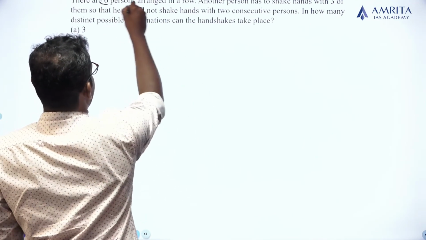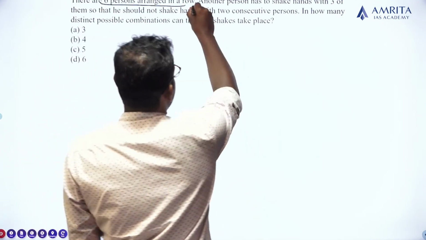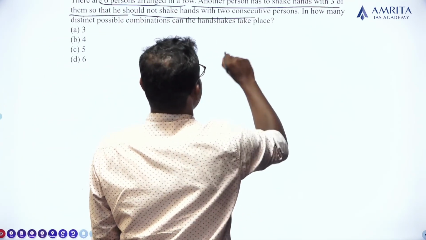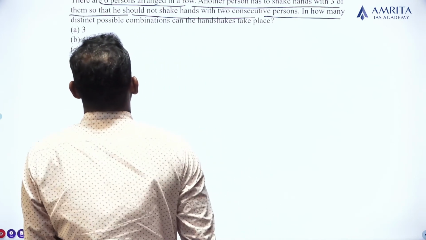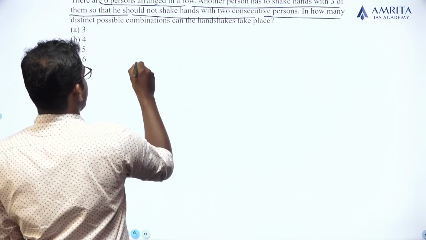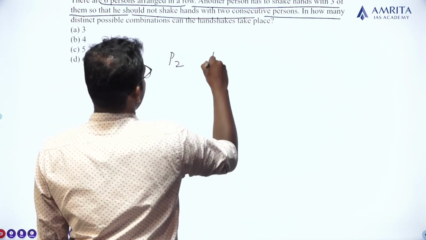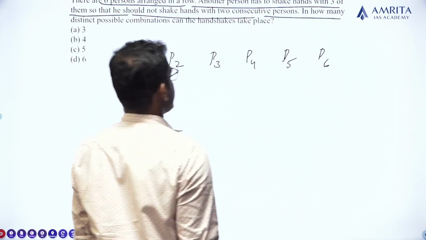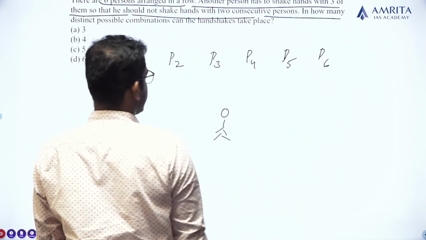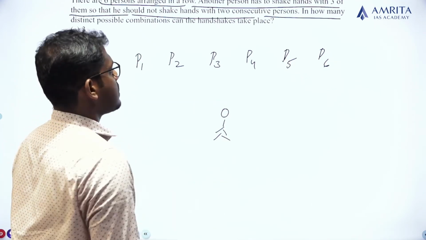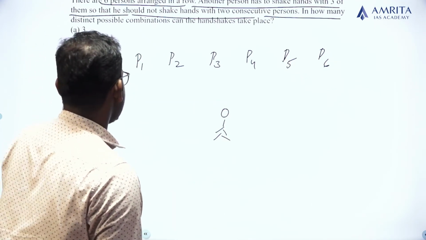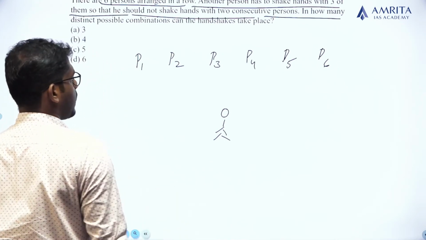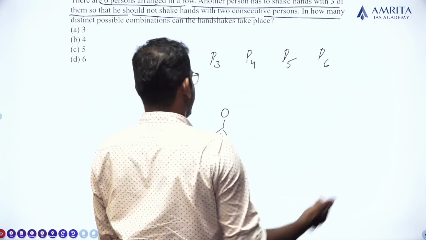There are 6 persons arranged in a row. Another person has to shake hands with 3 of them, so that he should not shake hands with 2 consecutive persons. So there are 6 persons, P1, P2, P3, P4, P5, P6. Okay, and an extra person who wants to shake hands with 3 of the persons, so that he should not shake hands with 2 consecutive persons. Okay, let us take different cases.